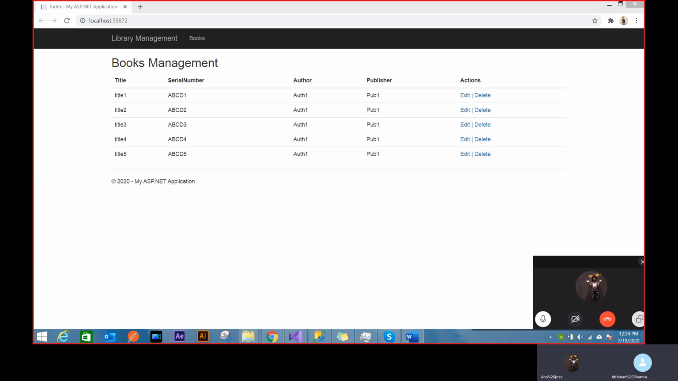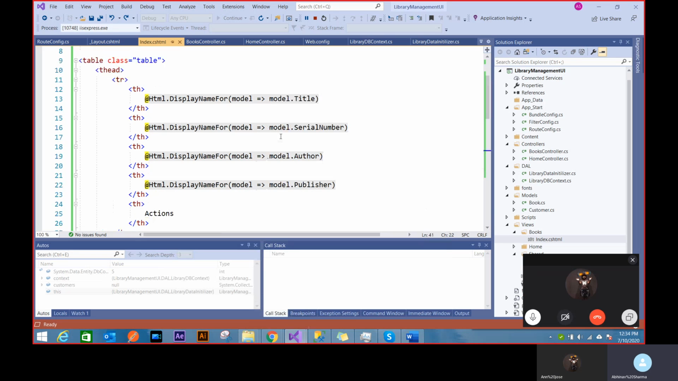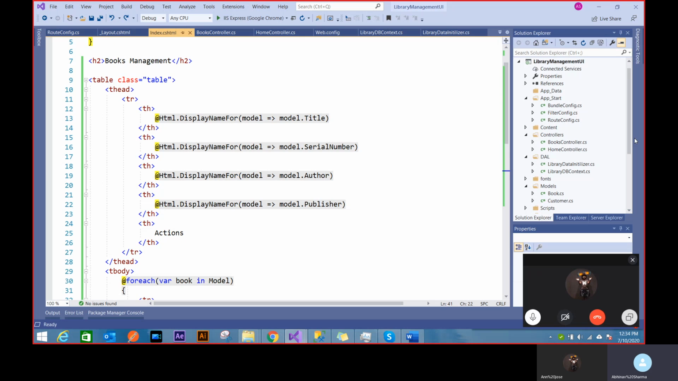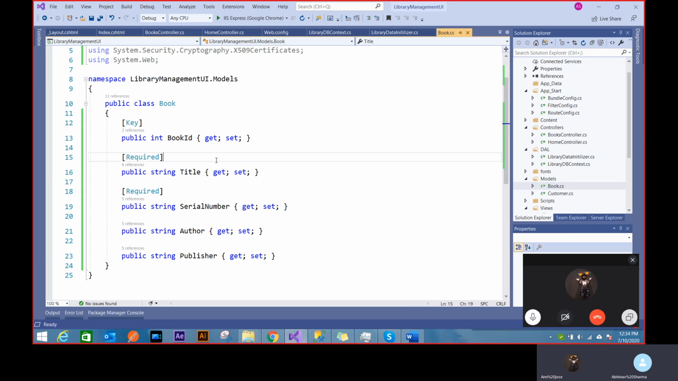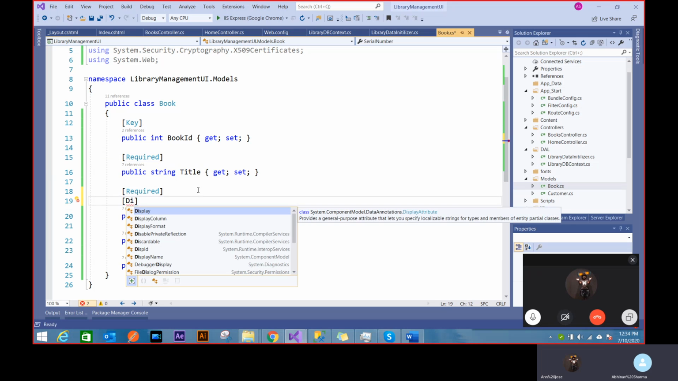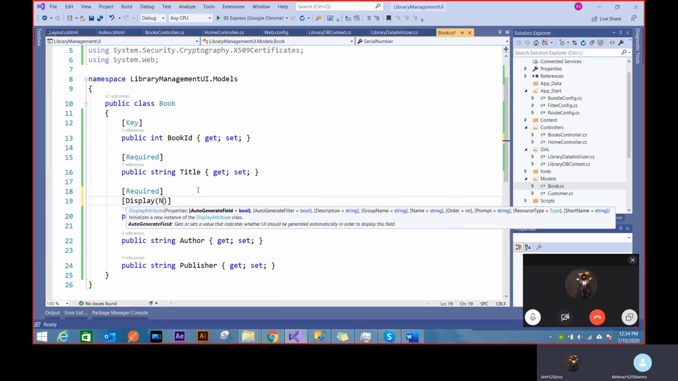Now let's change that serial number. Let's make it serial space number, right? You might have to change that. So I won't be doing anything on the Razor side. I can do this via edit annotations. So in my book class, it won't hamper my database anyway, but it will definitely be used by display name. Display name, I can say serial number.